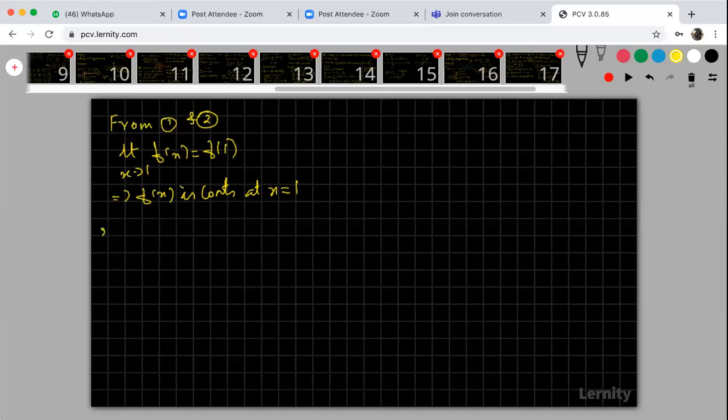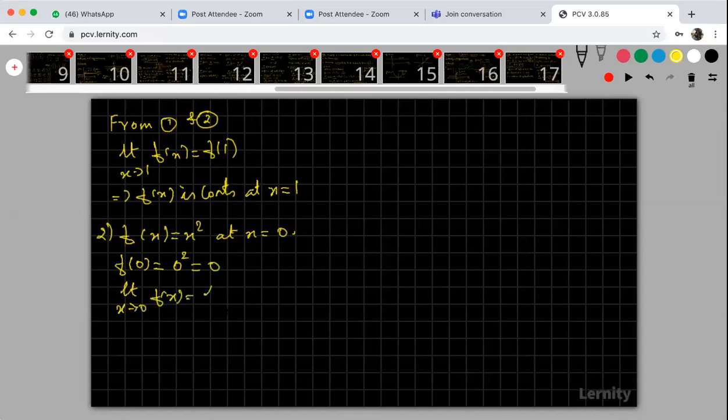Look at the second problem. Your f of x is x square at x equal to 0. Check whether the function is continuous or not at this point. Your c is equal to 0. Therefore, first of all, find f of 0. That is 0. Now come to the limit, the limit as x tends to 0 of f of x.